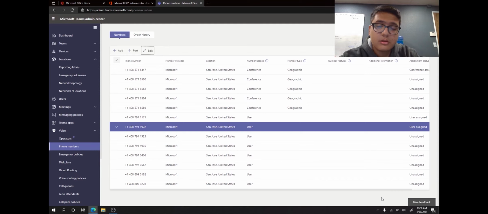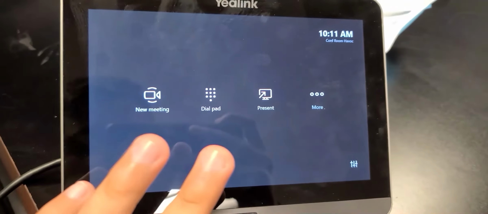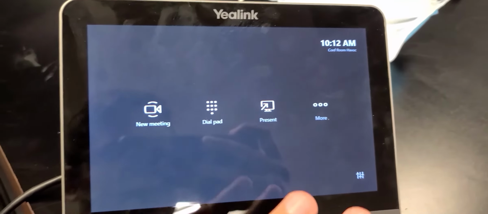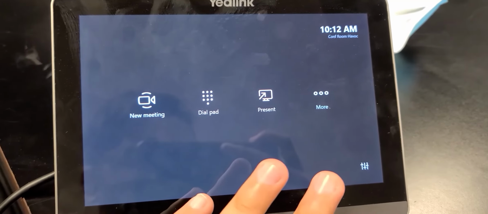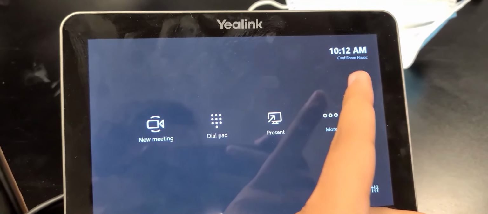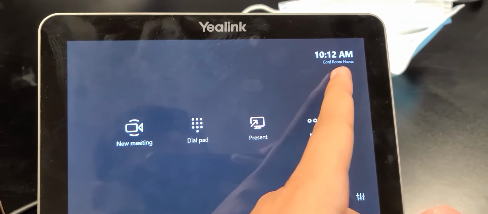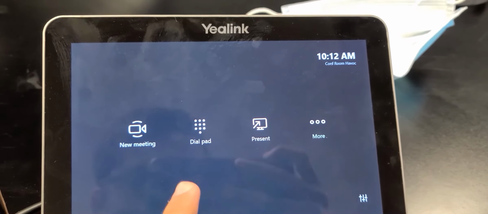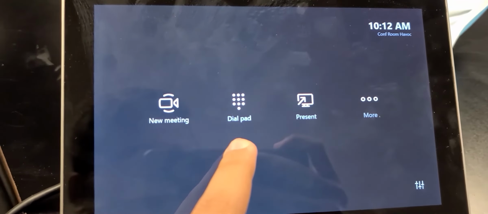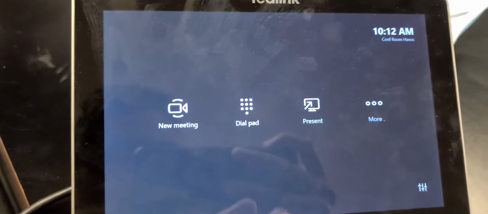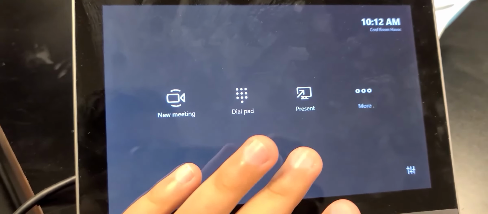All I have to do now is sign into the account on my Teams Room device, and I'll show you what happens. And there we go. After about 5 minutes of signing into this Link panel here, we now have Conference Room Havoc, which is what we were just using, and now the dial pad has shown up. This is because of the Microsoft 365 Domestic Calling Plan, and this is how you get the dial pad.